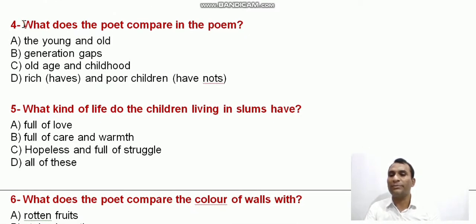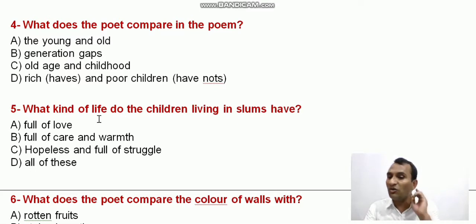The next question: what does the poet compare in the poem? The young and old, generation gaps, old age and childhood, or rich and poor children. According to the poem, the answer is rich and poor children. This is the comparison between rich children and poor children in this poem.